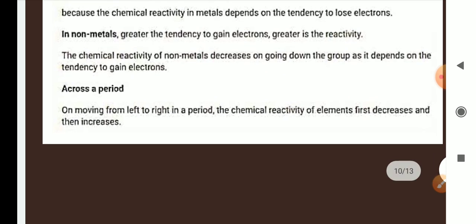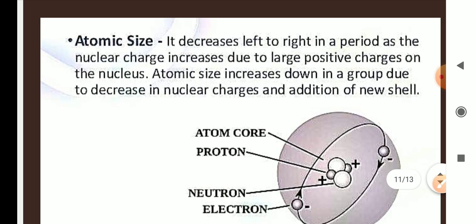If we are moving from left to right, any element having the higher tendency to gain electrons is a highly chemically reactive non-metal. If any element has the higher tendency to lose electrons, it is a chemically reactive metal. On moving from left to right in a period, the chemical reactivity of elements first decreases and then increases.